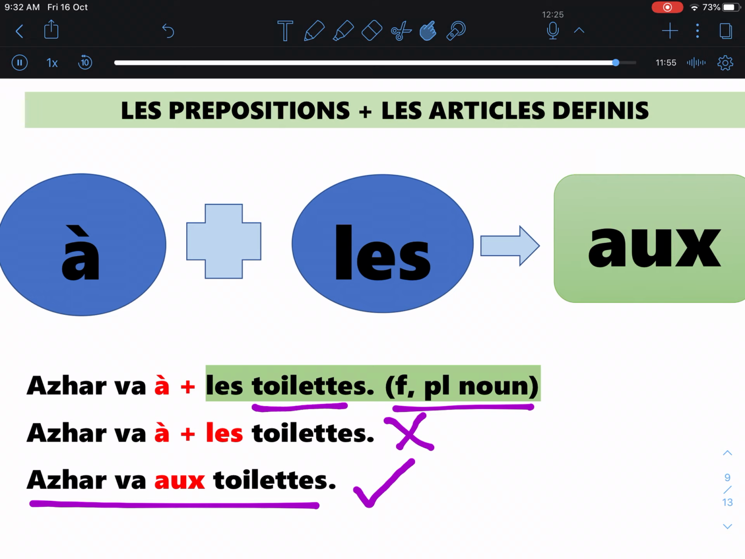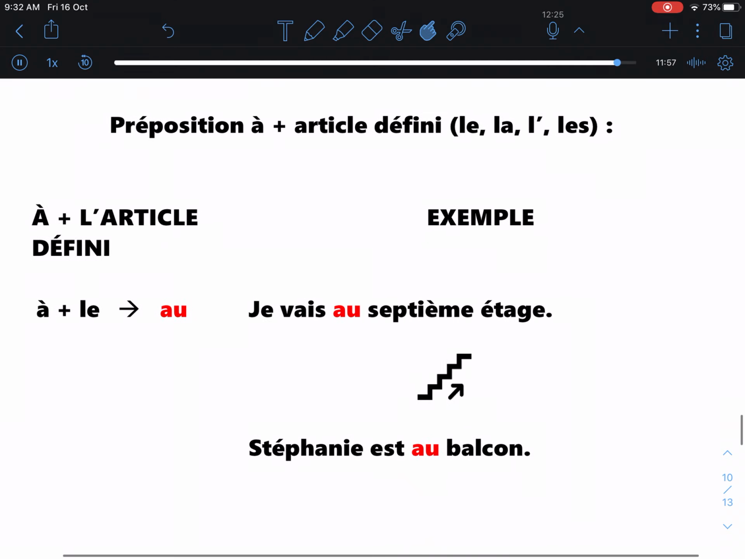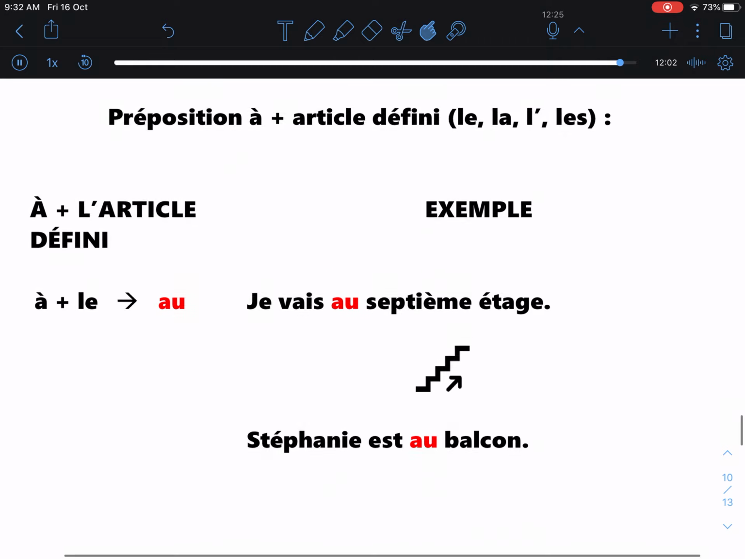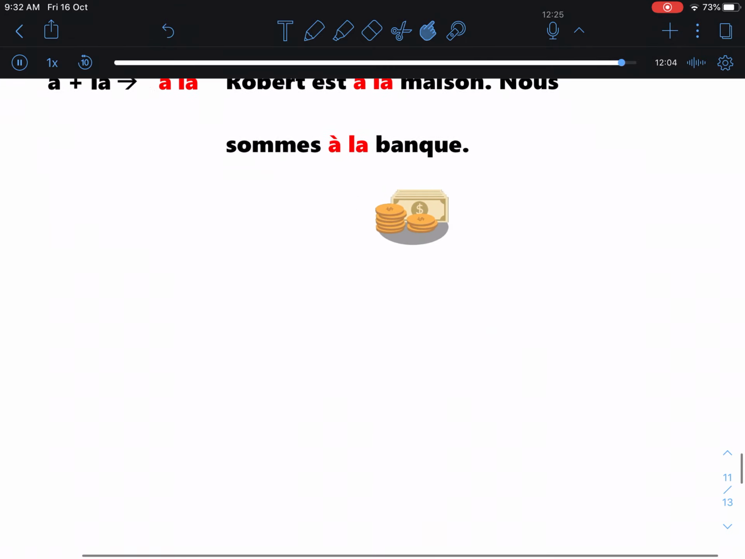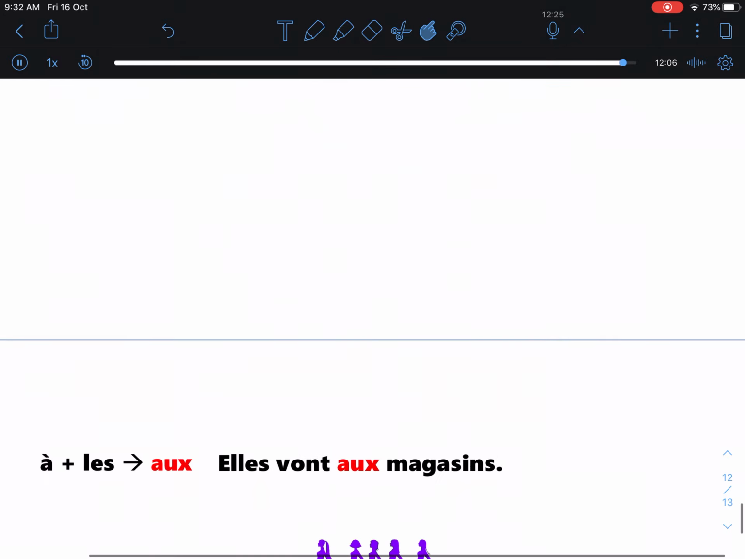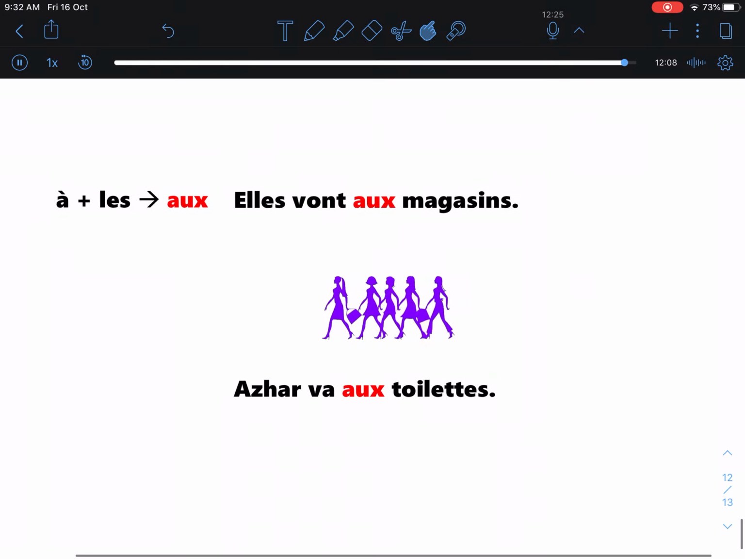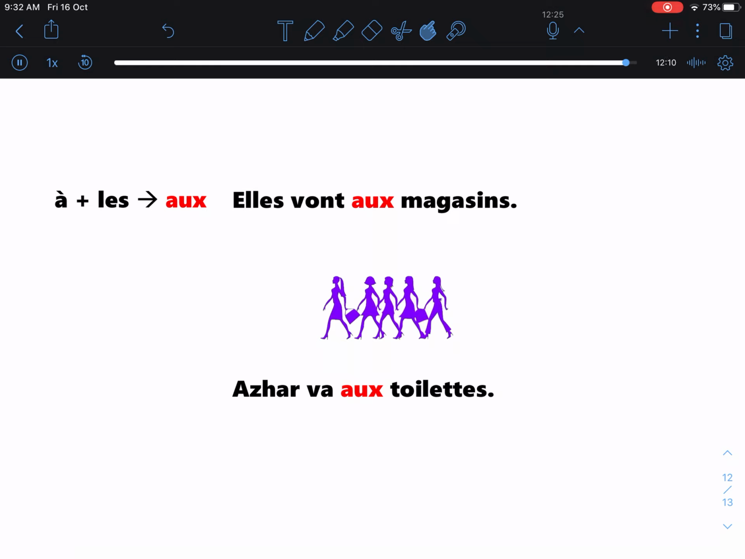Well, I hope that explains thoroughly how the preposition à reacts with the definite articles like le, la, les, and L apostrophe.